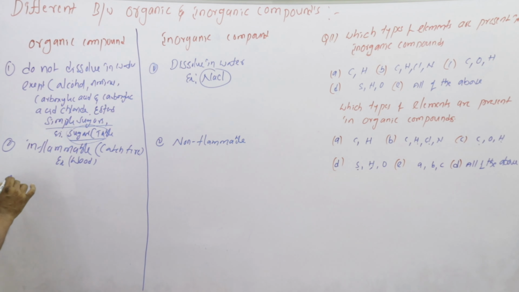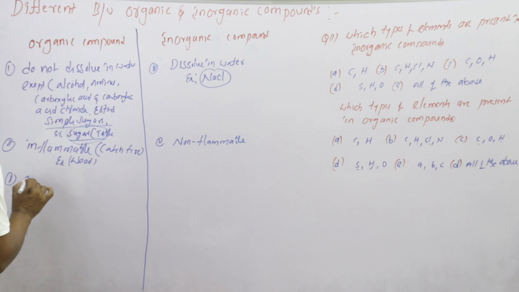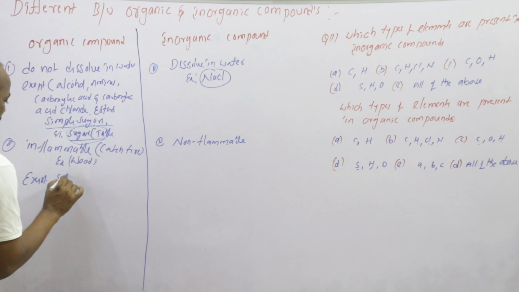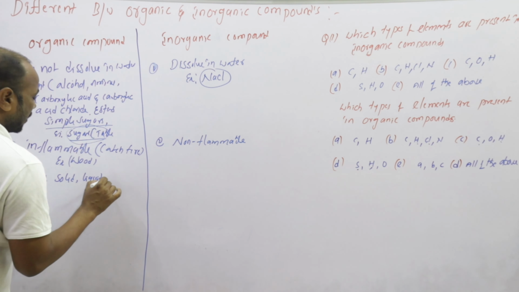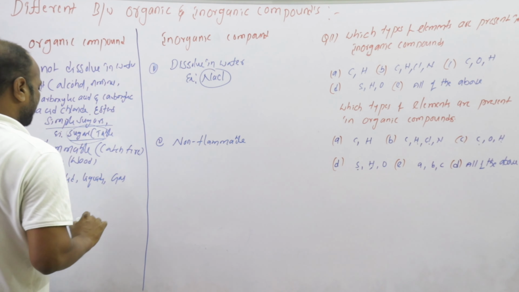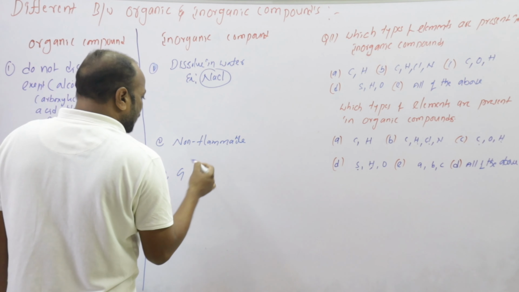And the third point is organic compounds exist in solid, liquid and gas. Inorganic compounds are generally solids.